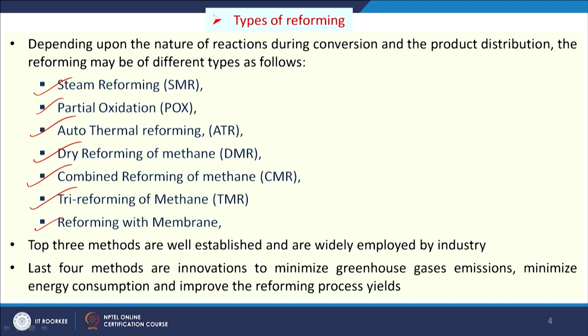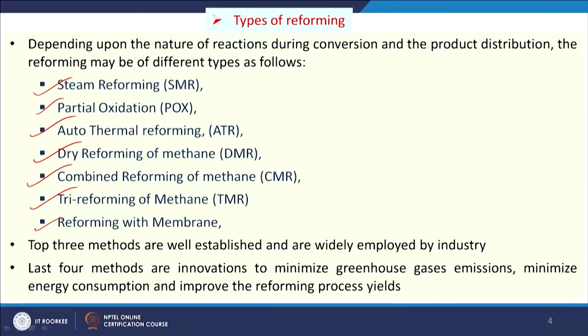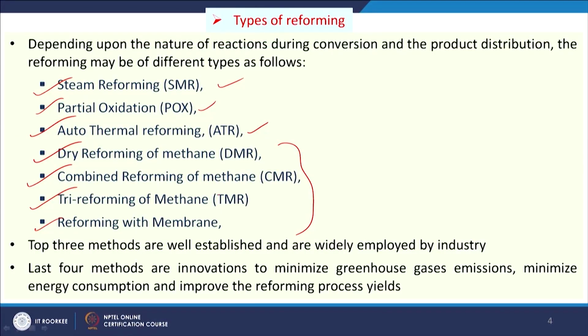So, these are the different types of reforming processes available in literature, and some of these are applied on a commercial scale and some are still at the development stage. The first three are mostly used in industry, the others are under development and demonstration scale, and these will have better features for the control of carbon dioxide.